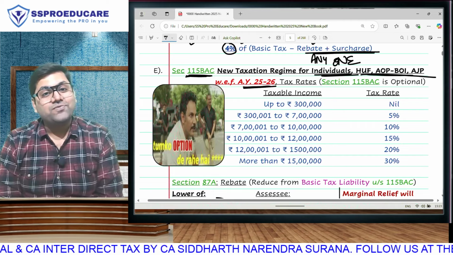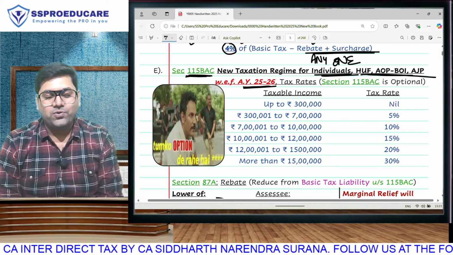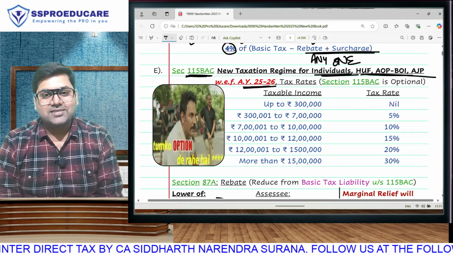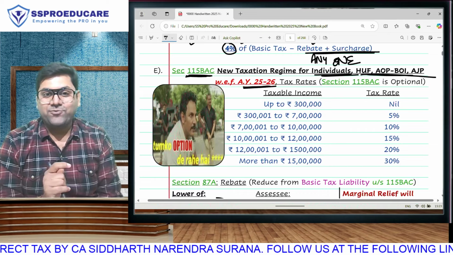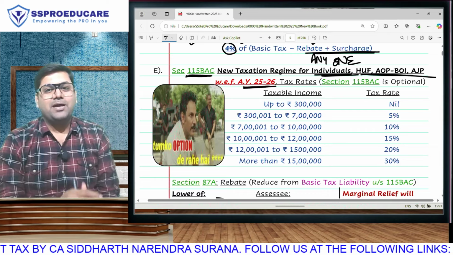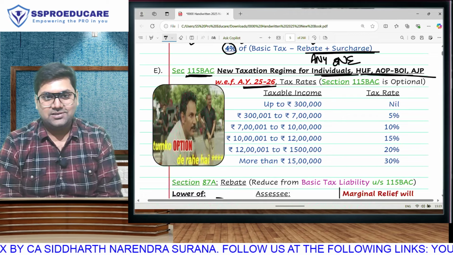In fact, next year onwards also, if you want to know, though it is not relevant for you, but next year when the budget of 25 will be applicable, your budget is 24. Next year when 25 budget will be applicable, every bracket here is 4 lakhs.